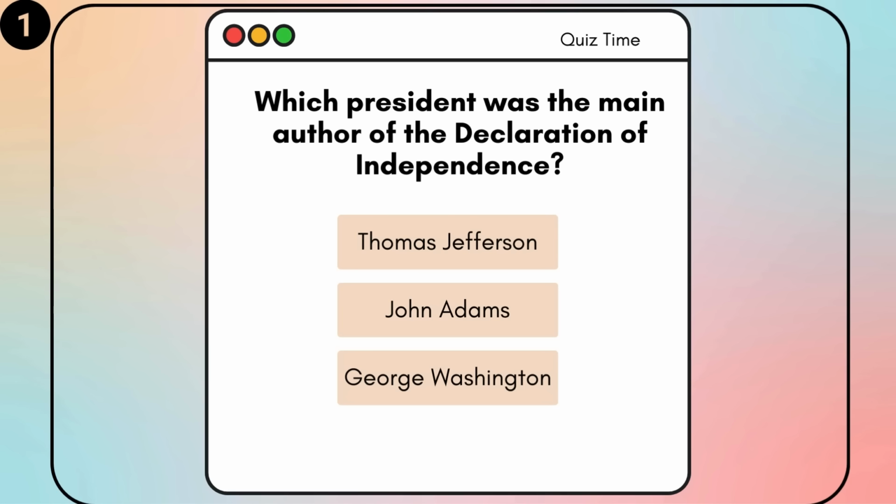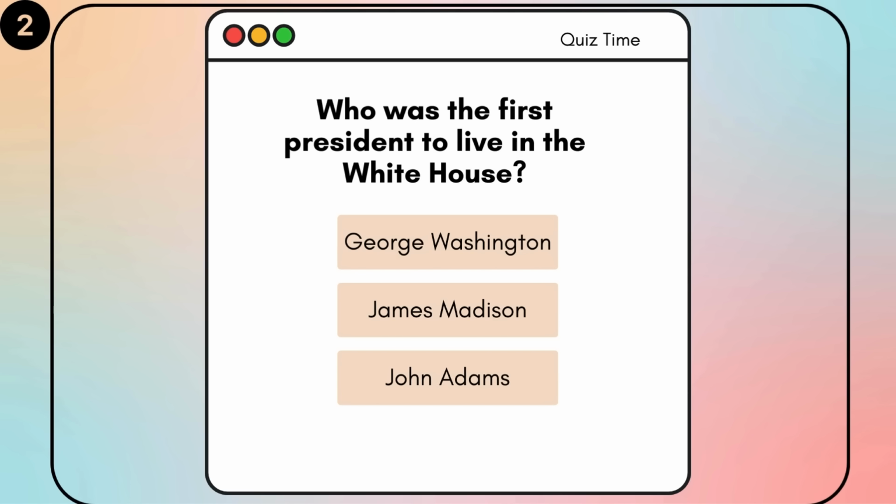Which president was the main author of the Declaration of Independence? Thomas Jefferson, John Adams, George Washington. Abraham Lincoln. Who was the first president to live in the White House? George Washington, James Madison, John Adams. John Adams.